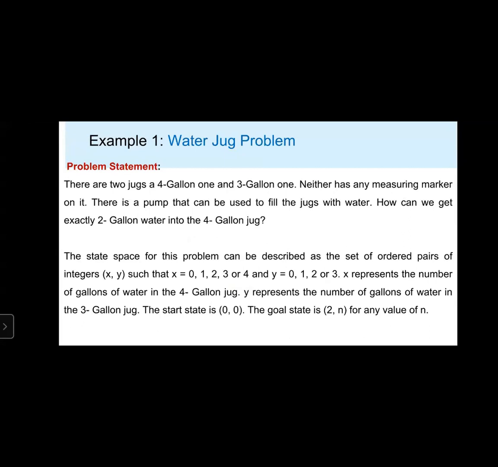There is a pump that can be used to fill the jugs with water. How can we get exactly 2 gallons of water into the 4-gallon jug?